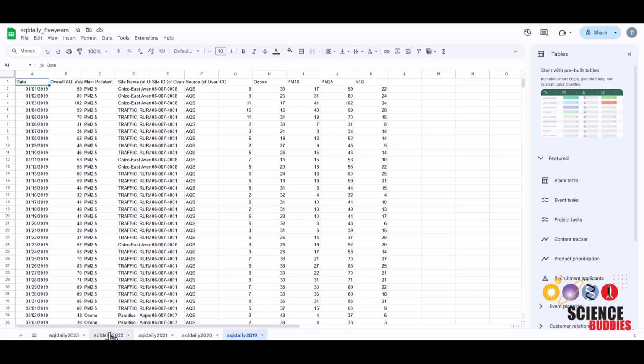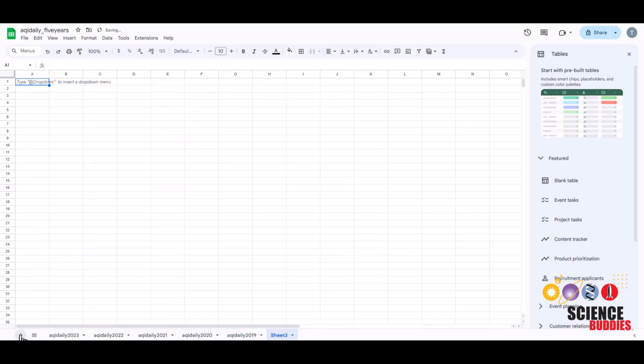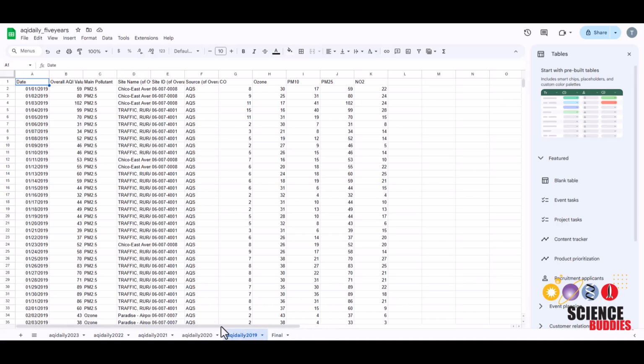Once you have imported all 5 years of data into your spreadsheet, create a new final one, and we'll rename it to final, but you can rename it anything you want, like all or everything. Now we'll be copy and pasting all of this data into one final spreadsheet.